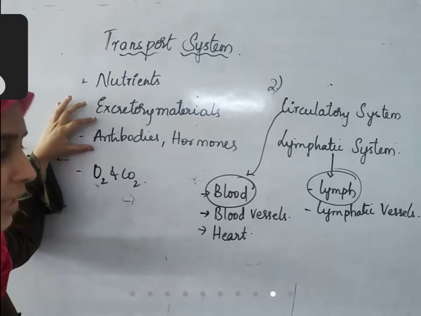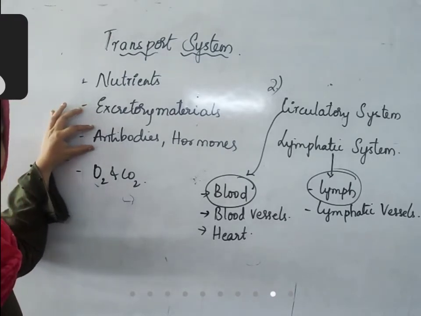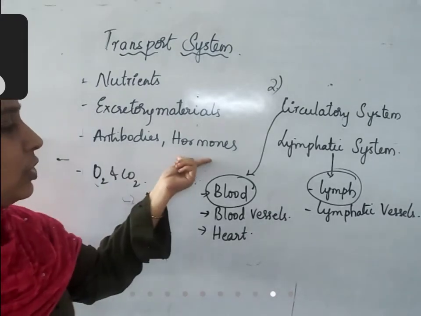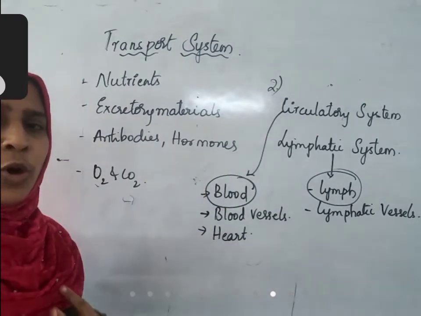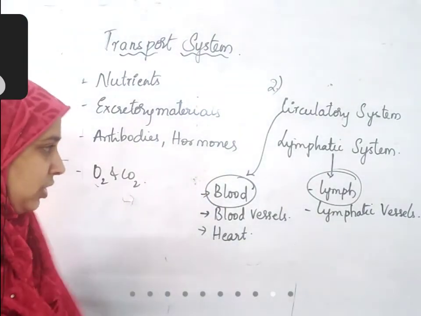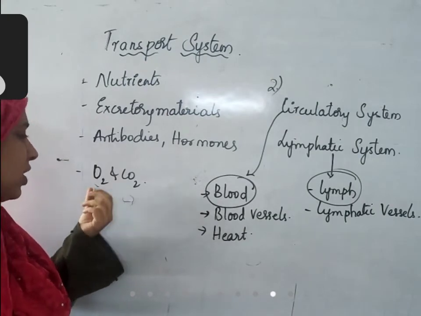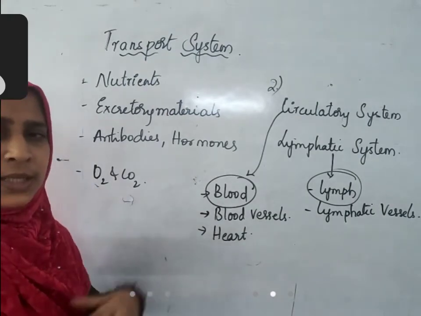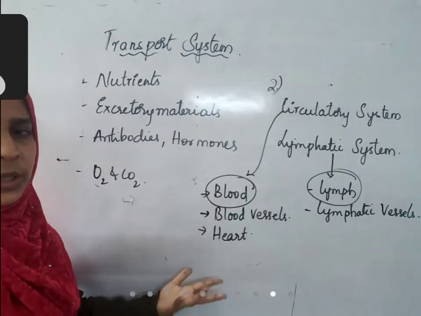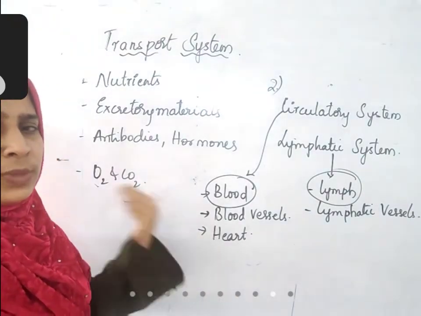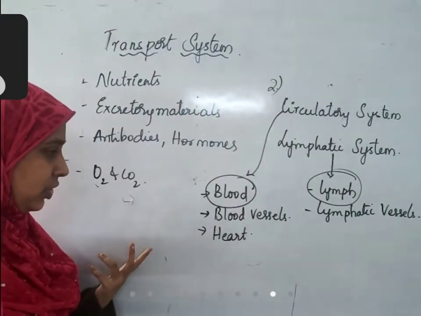Antibodies are produced by WBC. They should reach the site of infection. Where infection occurs, there antibodies will perform their action. Hormones are produced by different glands of our body. They should reach the site of action. Oxygen and carbon dioxide: oxygen is inhaled through the lungs. From the lungs, it should reach each and every cell of our body. Carbon dioxide is produced by all cells of our body. From there, it should reach the lungs for exhalation.